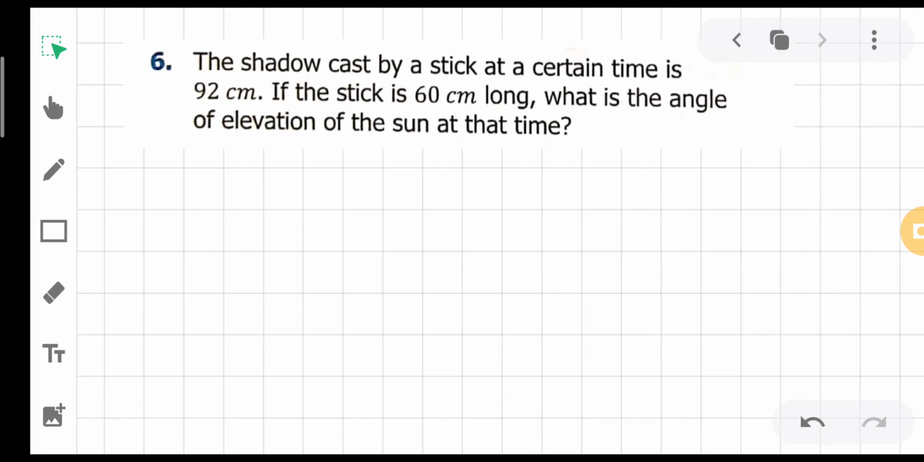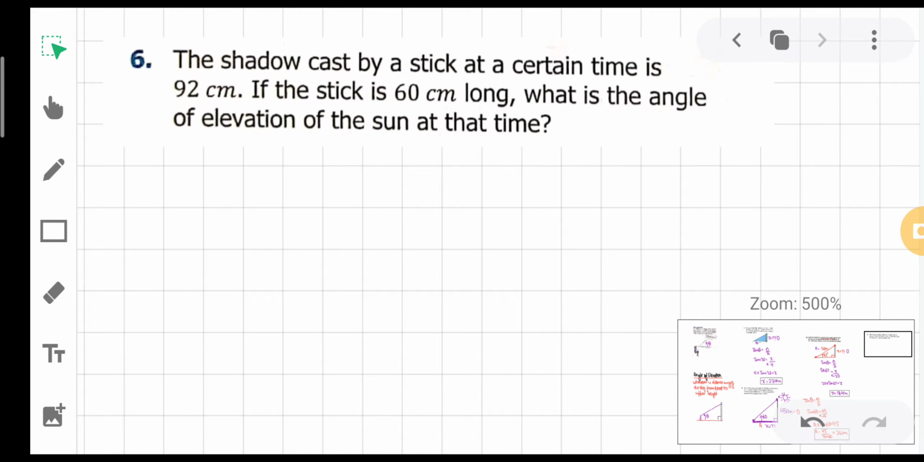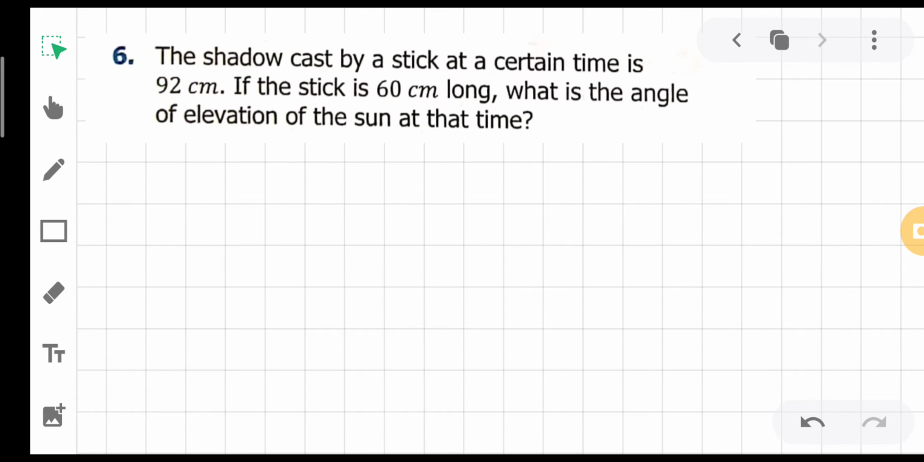Okay student, hopefully you have just tried the following condition on your own. Now let's check आपने ऐसे ही solve करा कि नहीं. The shadow cast by a stick at a certain time is 92 centimeter. Shadow की length 92 centimeter है, and if the stick is 60 centimeter long, what's the angle of elevation of the sun at that time?